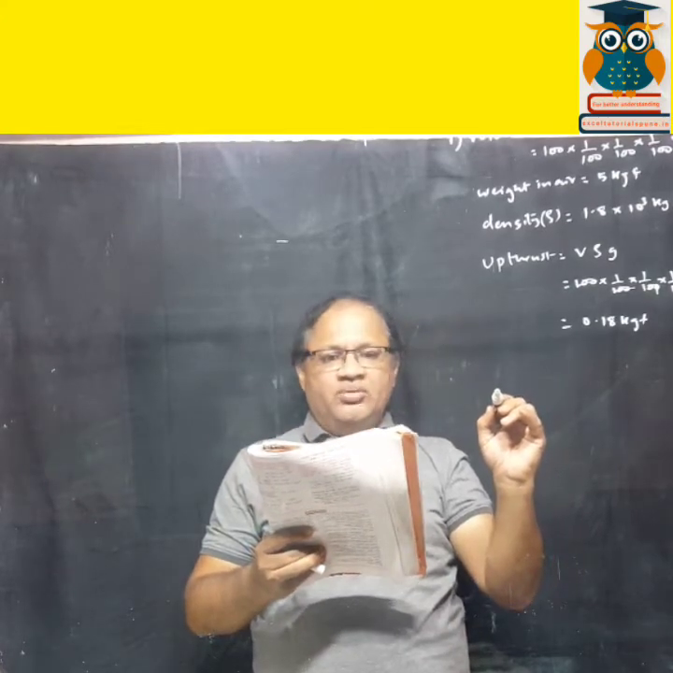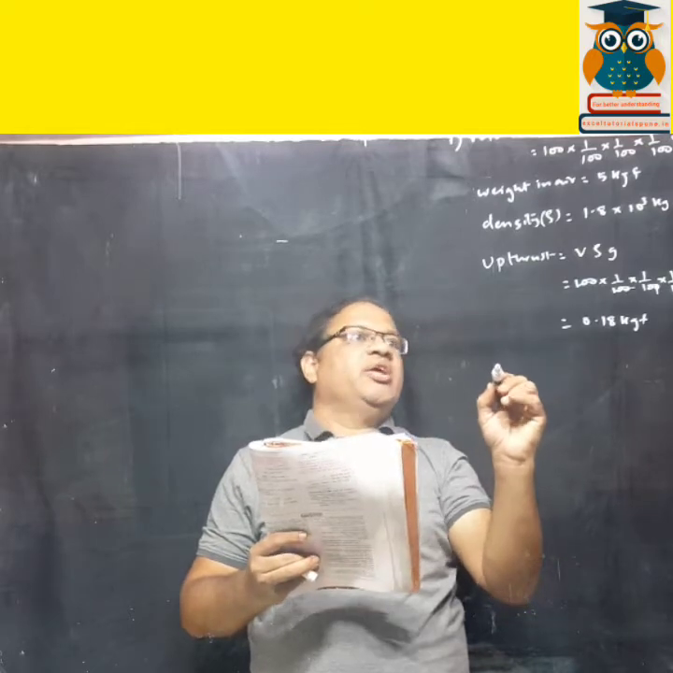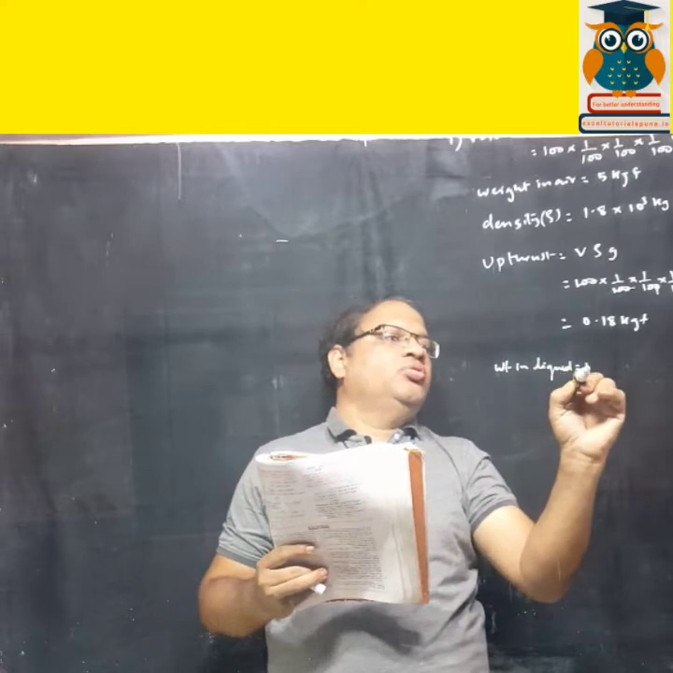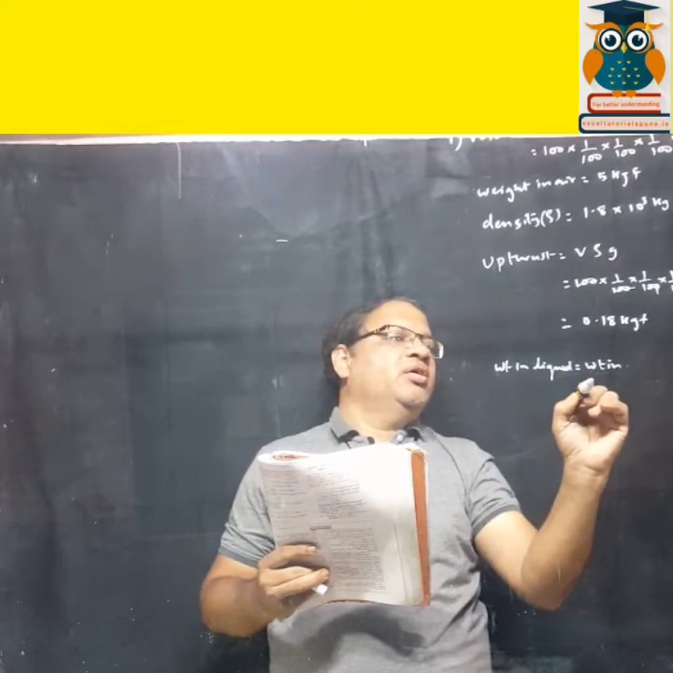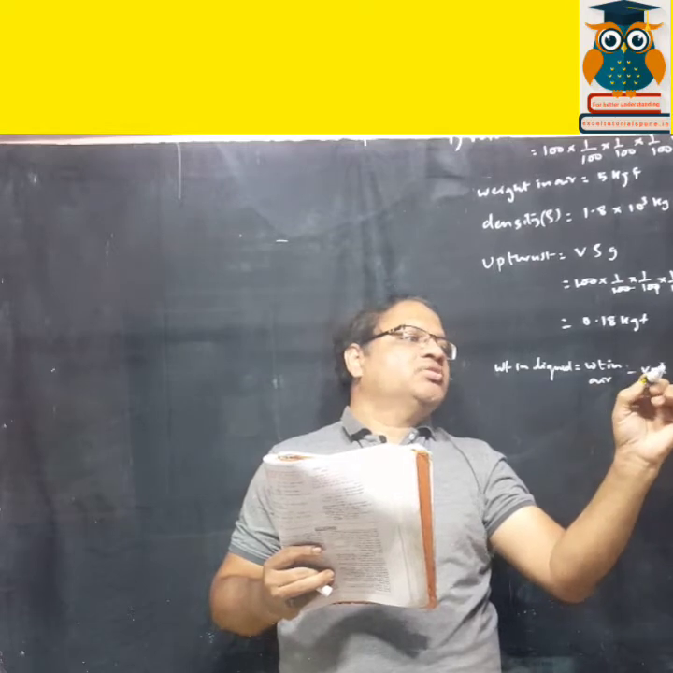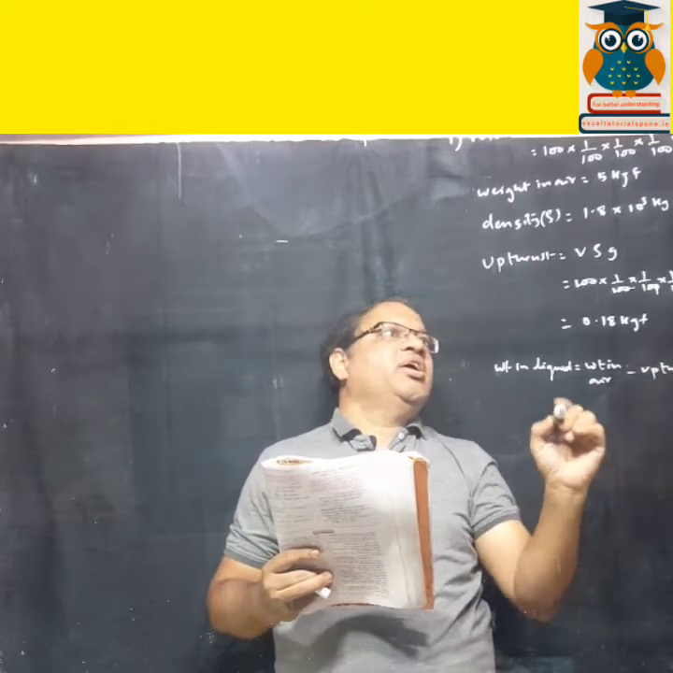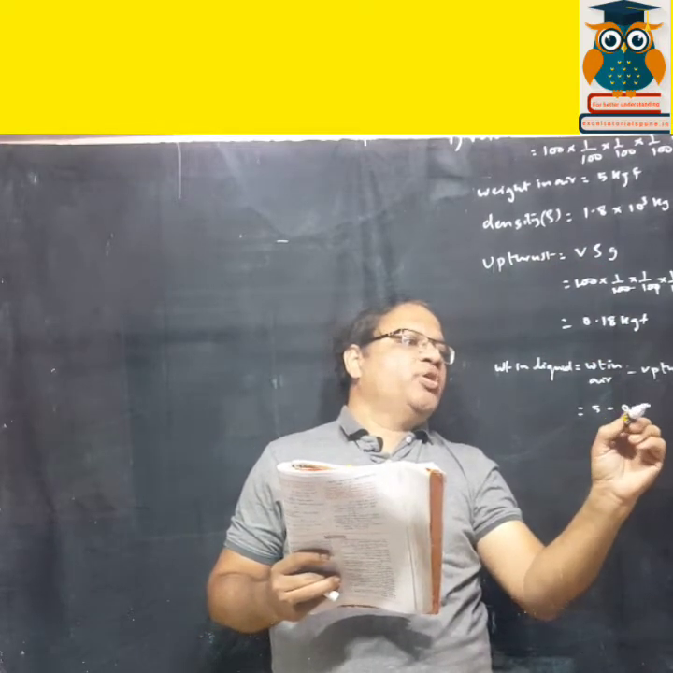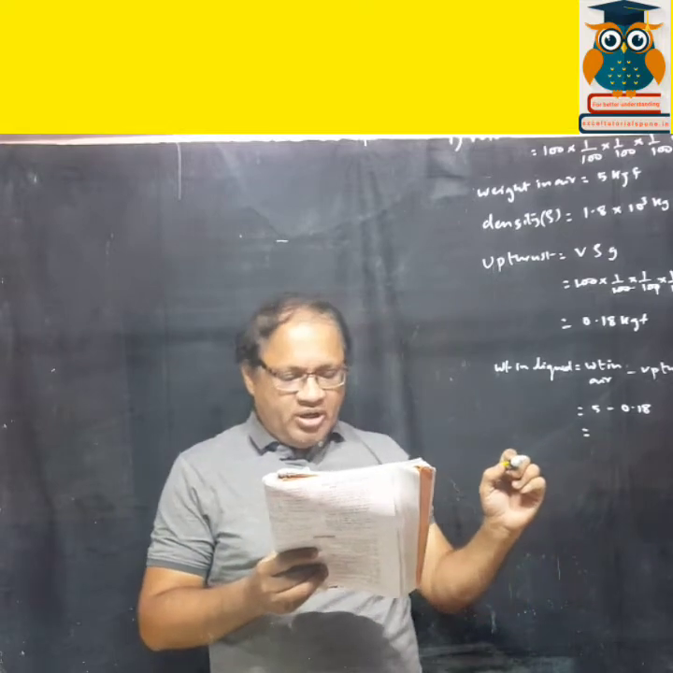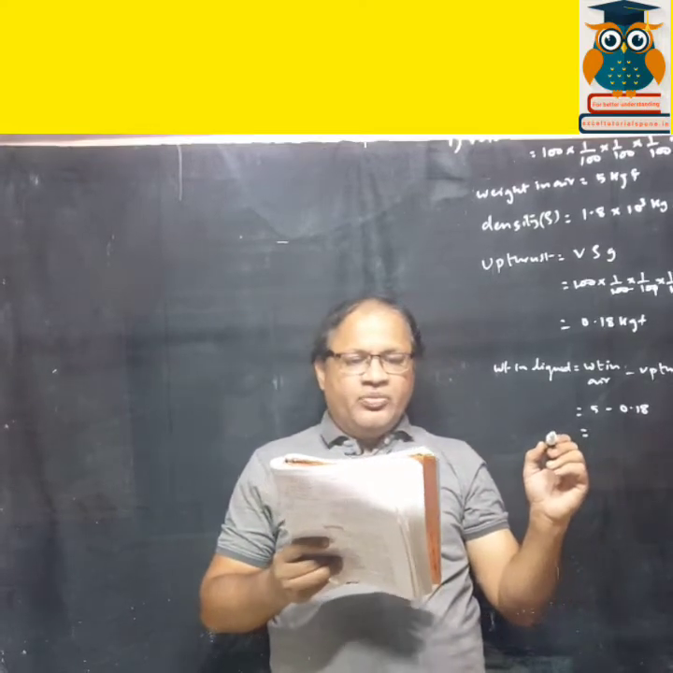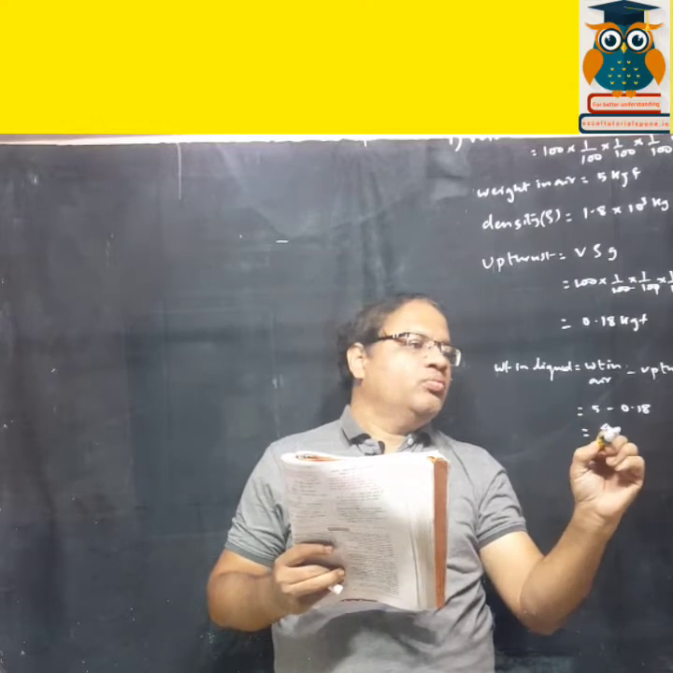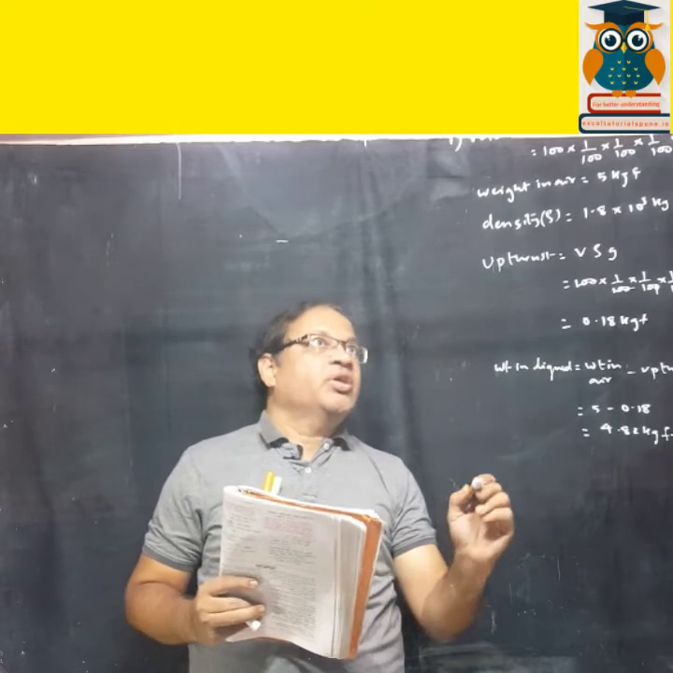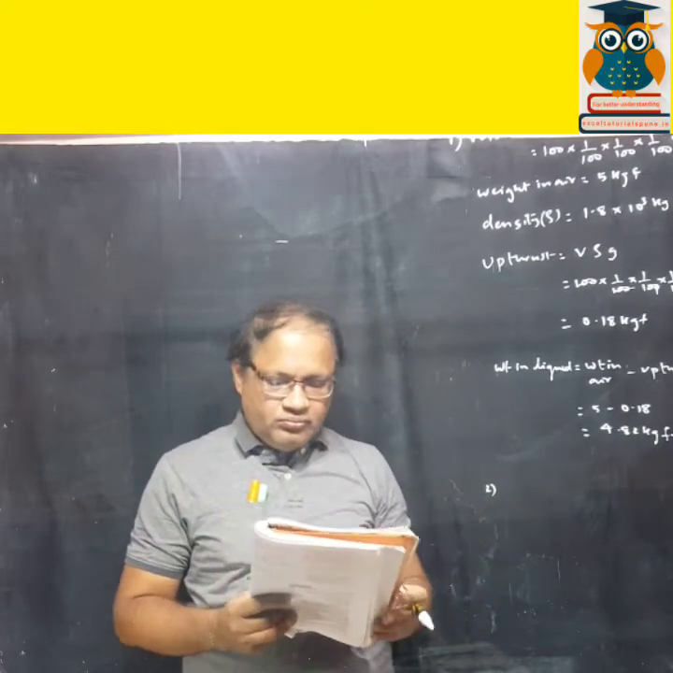Now we have to find out the weight of the body in liquid. Weight in liquid is equal to weight in air minus upthrust. So weight in air is how much? See here, weight in air is 5 kgf. Upthrust is how much? 0.18. So when you subtract it, it comes to 4.82. Okay, so that's how we solve the first sum. Now second sum.